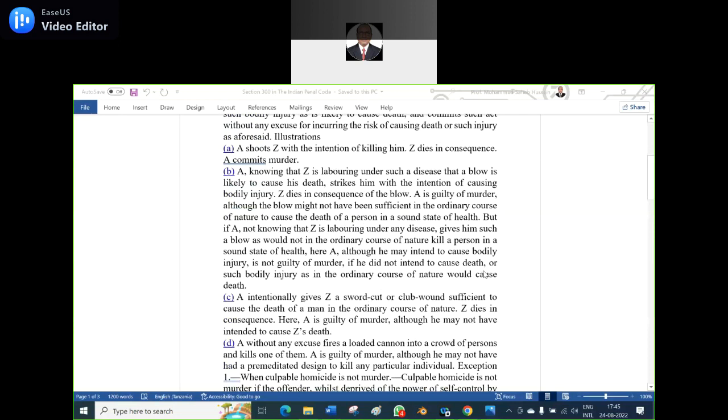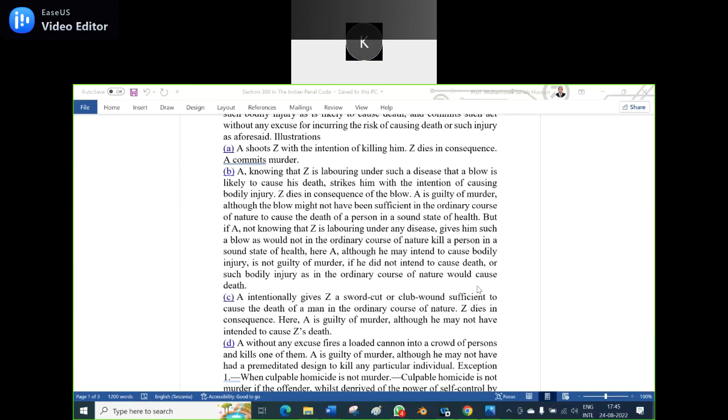Next. C, A intentionally gives Z a sword cut or club wound. I know that you know what is a club. Club. Say yes. Yes, sir. It was used by mythological warriors like Bhima.